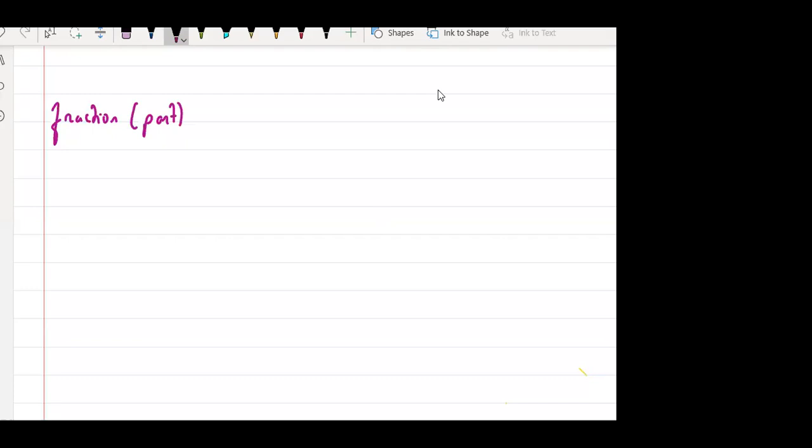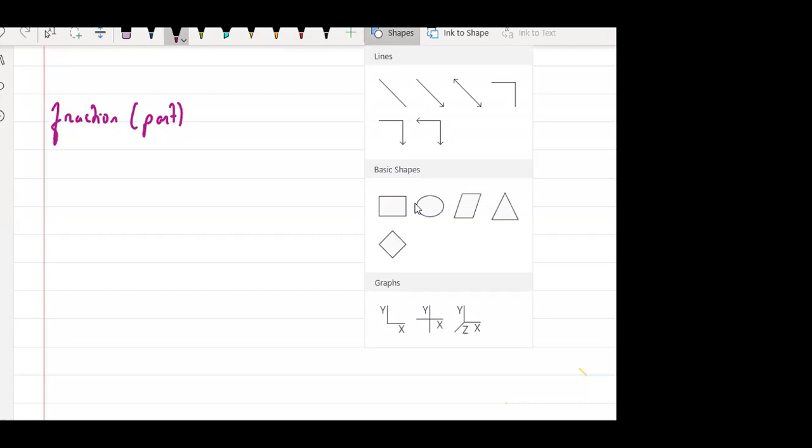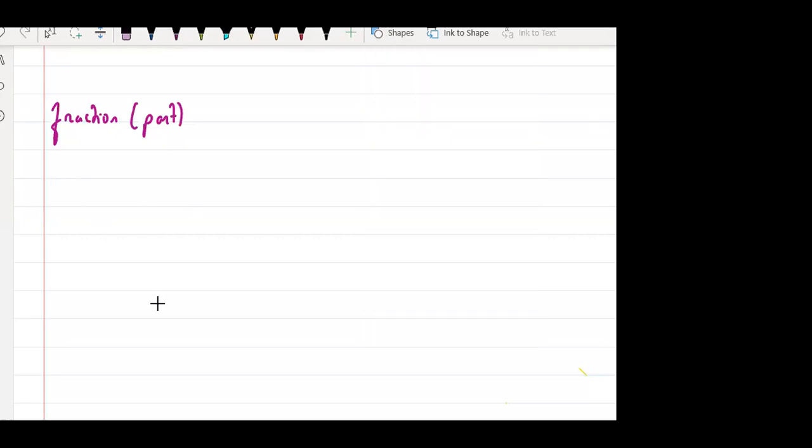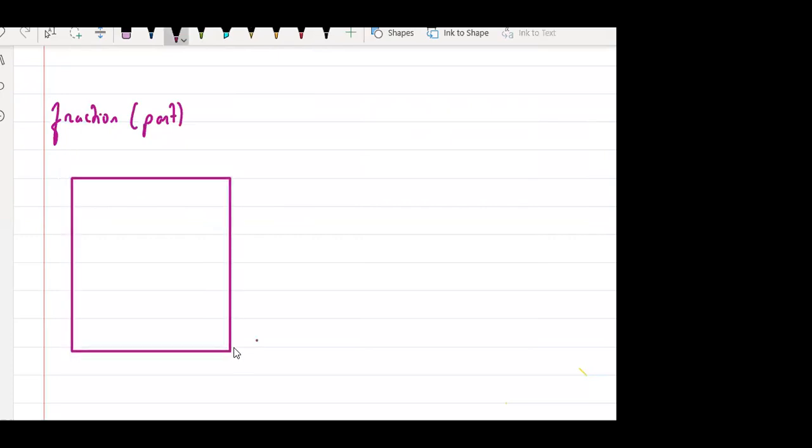Whenever you talk about part, something is divided into different segments. For example, we have studied examples in our textbook. This is how many squares? There is one square.